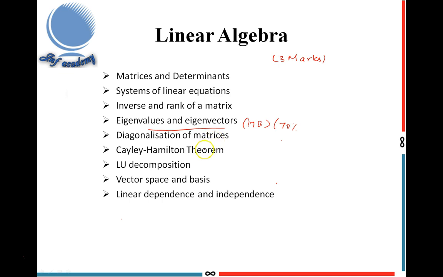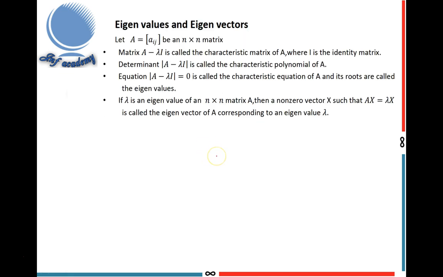First I explain what is an eigenvalue and what is an eigenvector, the basic mathematical definition of eigenvalues and eigenvectors. Let A be an n by n matrix. n by n means the number of rows equals the number of columns, a square matrix. If A is an n by n matrix, then only these conditions are applicable. Otherwise, it is not applicable. So, let A be a square matrix.